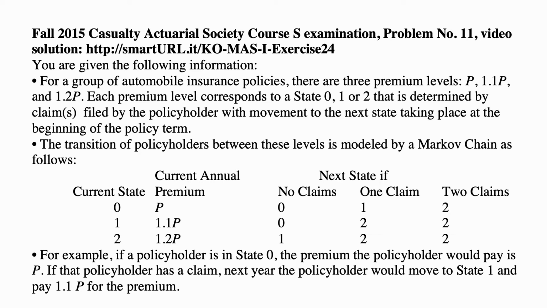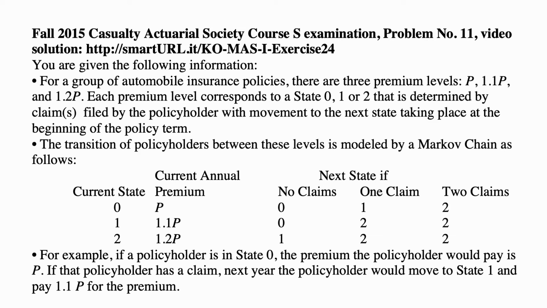Here's the problem for today for exam MAS1, Casualty Actuarial Society exam. You are given the following information. For a group of automobile insurance policies, there are three premium levels, P, 1.1P, and 1.2P. Each premium level corresponds to a state 0, 1, or 2 that is determined by claims filed by the policyholders, with movement to the next state taking place at the beginning of the policy term. The transition of policyholders between these levels is modeled by a Markov chain as follows.